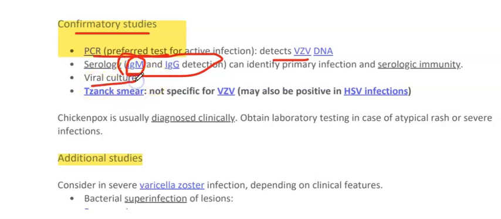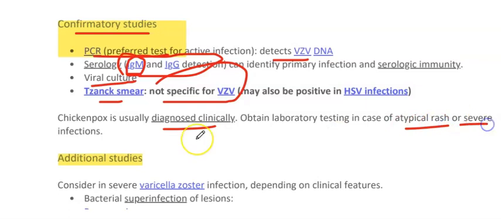Culture is not usually used because it's not useful. And Tzanck smear is not specific for VZV because it can be positive in HSV infections. Chickenpox is usually diagnosed clinically; obtain lab testing in case of atypical rash or in case of severe infection.